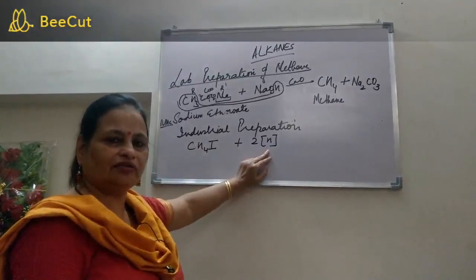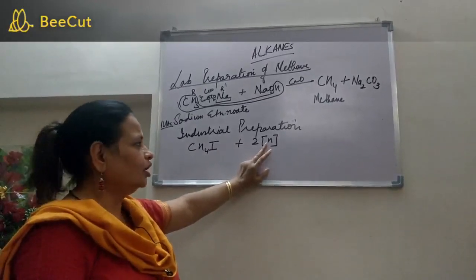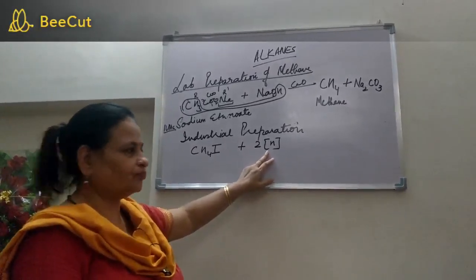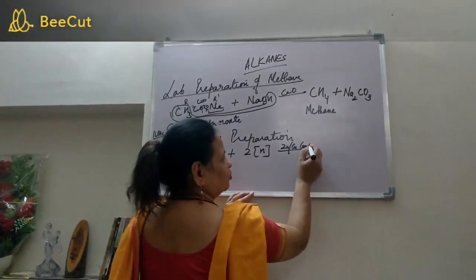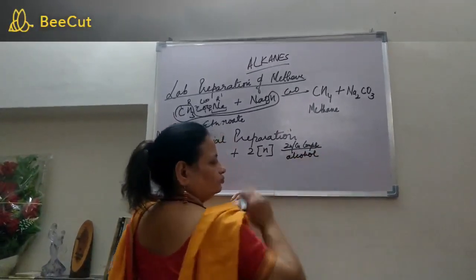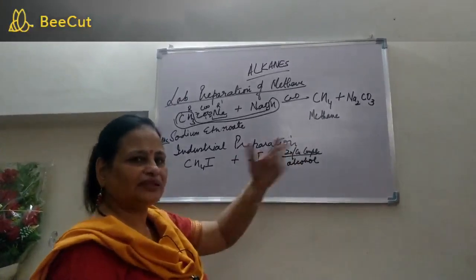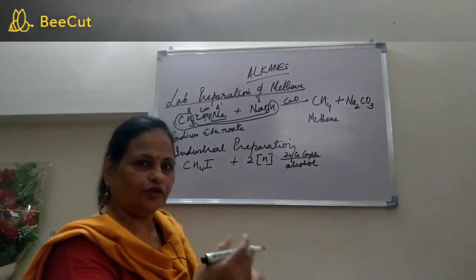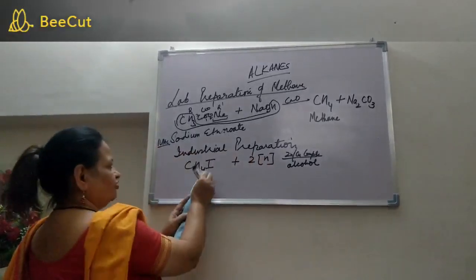Now you all know that it is difficult to obtain a nascent atom, whether it is of hydrogen or chlorine or oxygen or any gas. So whenever you are writing the reaction with the nascent form of any gas, it is important to write the source. The source of this is zinc-copper couple. Couple means both of them have to be together, in the presence of alcohol. So zinc-copper couple in the presence of alcohol, when they react, besides the other products, they will also produce nascent hydrogen. So before the nascent hydrogen atoms can combine to form a molecule, the reaction takes place with this. This should have been CH3.